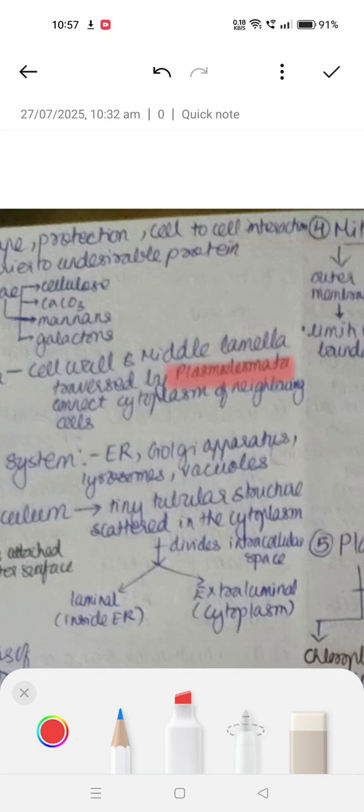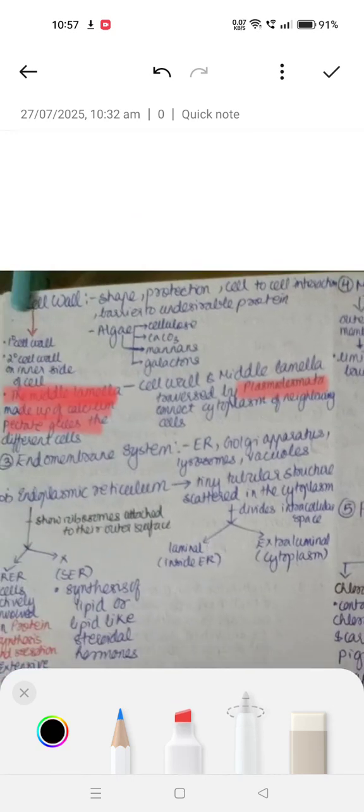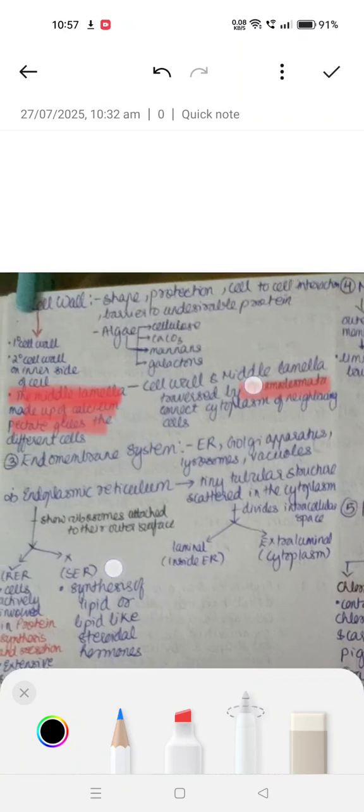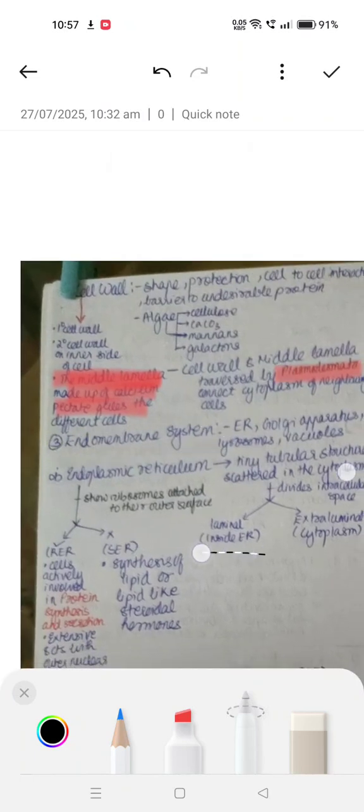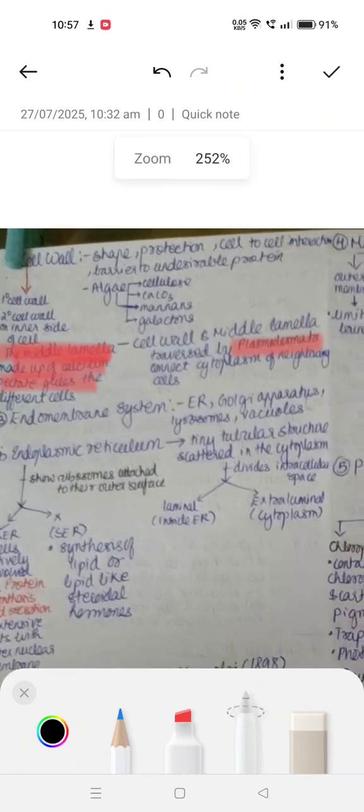Next, we have the endomembrane system in the eukaryotic cells, which includes endoplasmic reticulum, Golgi complex, lysosomes, and vacuoles. The endoplasmic reticulum consists of tiny tubular structures scattered in the cytoplasm. It divides into the inside, which is luminal, and the outside, or extraluminal, in the cytoplasm.